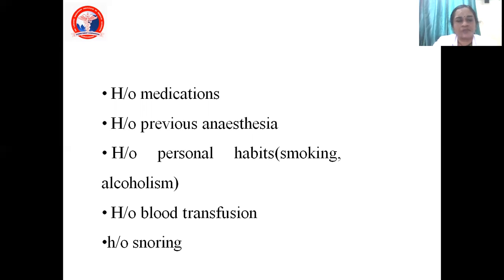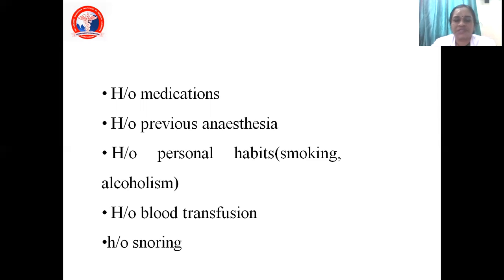Then another thing is previous anesthesia. What type of anesthesia the patient has undergone, whether GA or spinal, whether there was any problem intraoperatively or the patient had recovered or not. Sometimes when we are giving anesthesia, the patient will not recover, that is, you are not able to extubate the patient. So it will be very difficult in that situation. So we have to find out the cause. So previous anesthetic records, if available, will be very good.